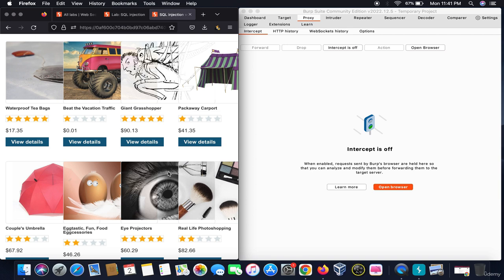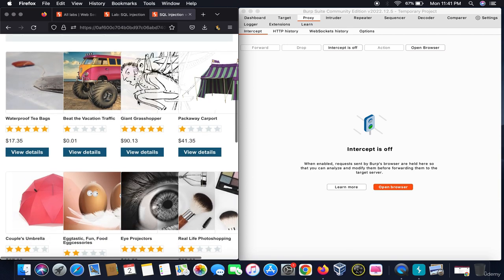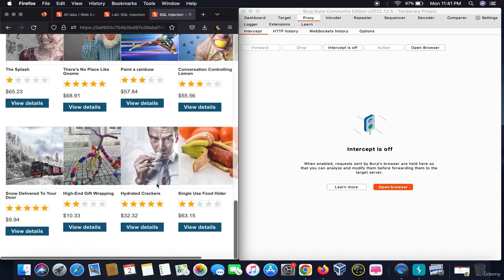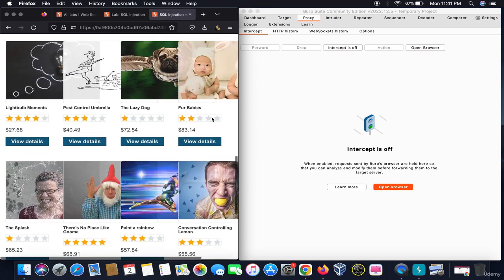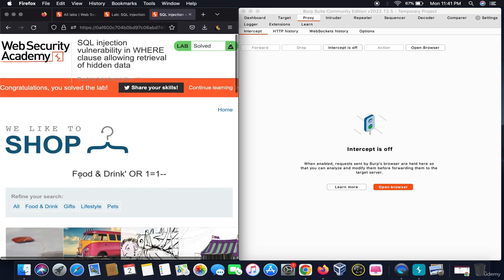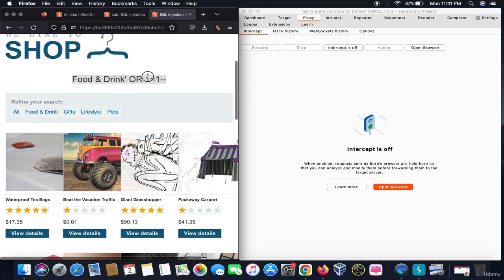By doing this, you have earlier seen there were only 12 items, and now there are 20 items. So you retrieved the items which were not publicly available on this web platform, but by doing the SQL injection, you made the server believe that it has to show all the items.